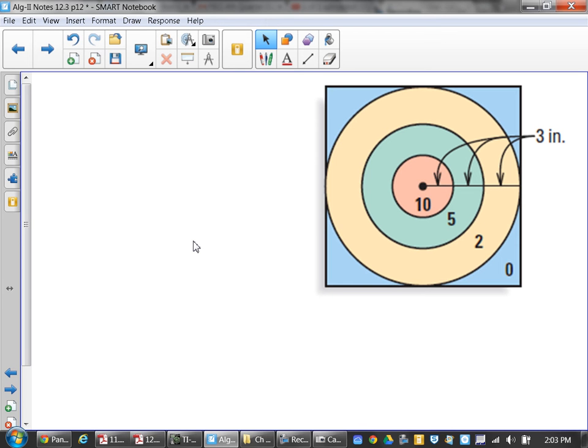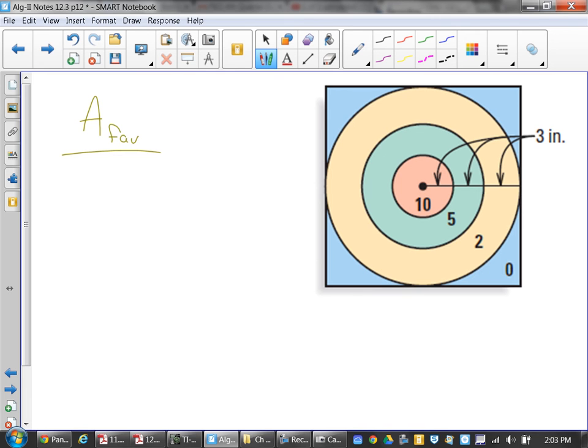Anyway, so let's look at this one here, and I want to find the geometric probability, guys. This doesn't take long. I want to get the geometric probability of getting 5 points. Remember, when I'm dealing with geometric probability, I'm looking at the probability of the favorable region. I want the area of the favorable region divided by the total area.